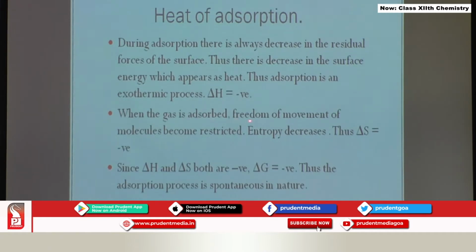When the gas is adsorbed, what is happening to the freedom of particles? Freedom of particles is also reduced and therefore entropy decreases. Delta S becomes negative, and since delta H is negative and delta S is negative, delta G, that is Gibbs free energy change, also is negative. That means adsorption is a spontaneous process.